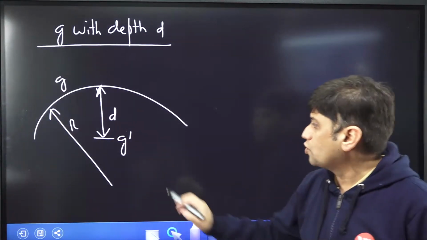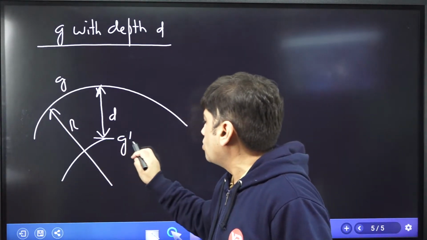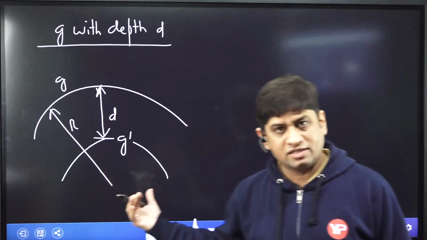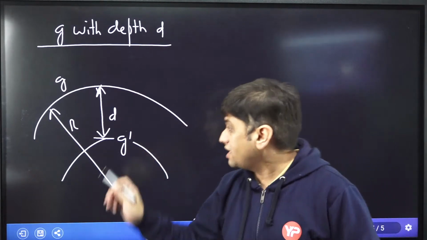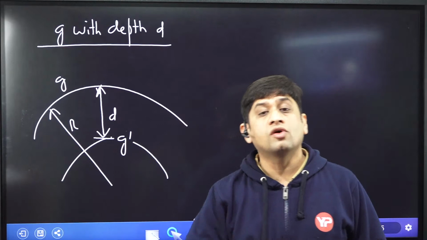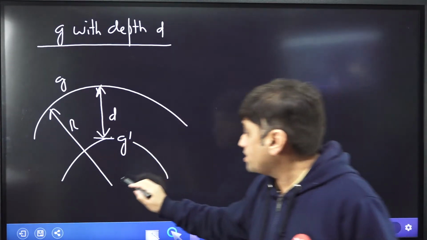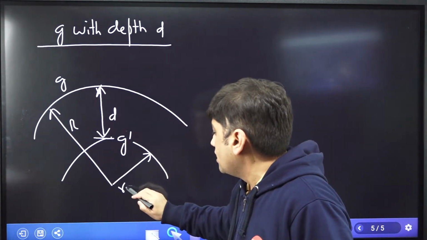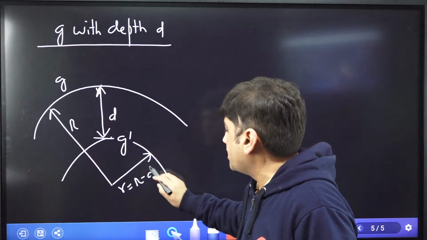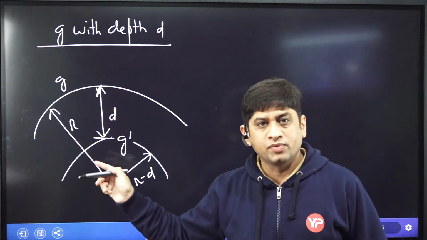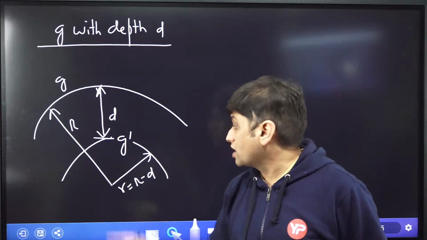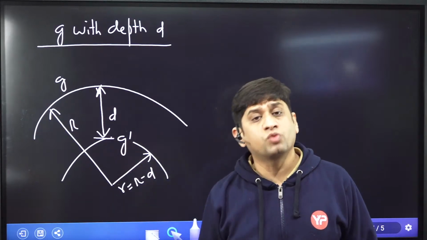For that, I am to take a small sphere and consider its mass, because acceleration due to gravity at this point will be because of the smaller sphere, basically of radius small r, which is nothing but capital R minus d. What is d? d is the depth. So I'm calculating acceleration due to gravity at this point. How far is this point from the center?